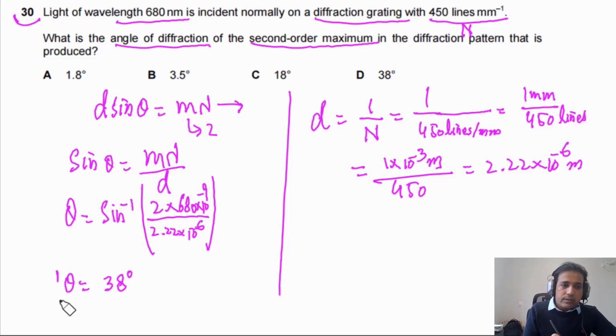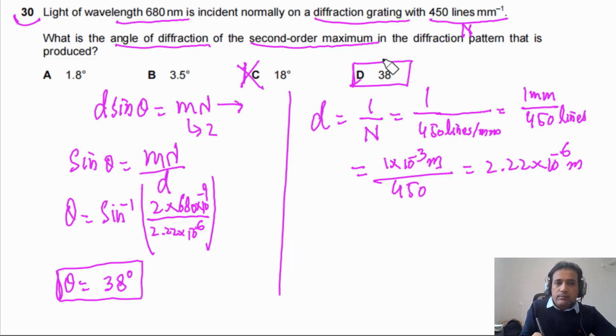So the answer for this one has to be D. D is the right answer. This is the main point you need to understand: d is equal to 1 over number of lines per millimeter. So we can say 1 millimeter over 450, and then you can find the value of d.